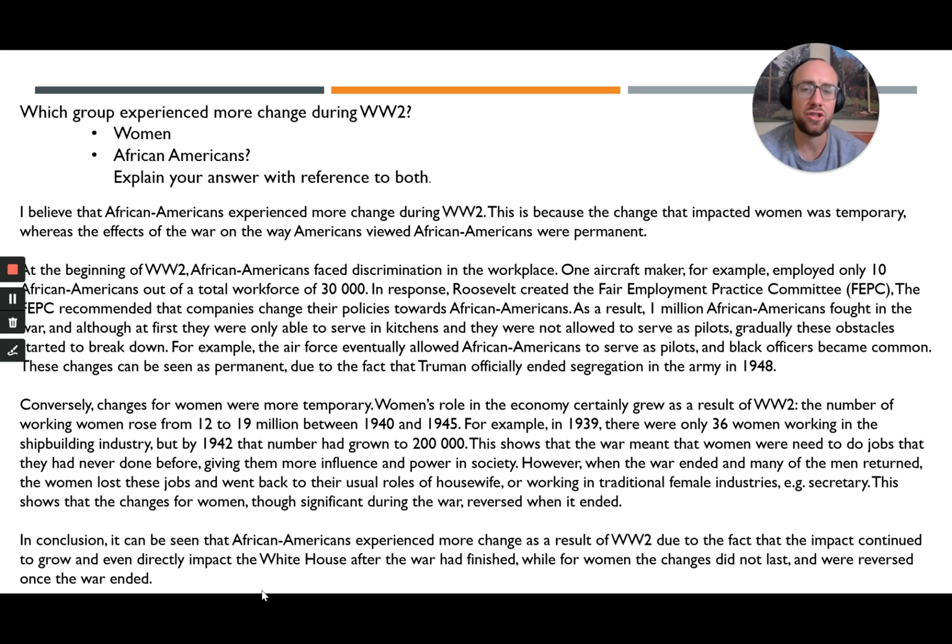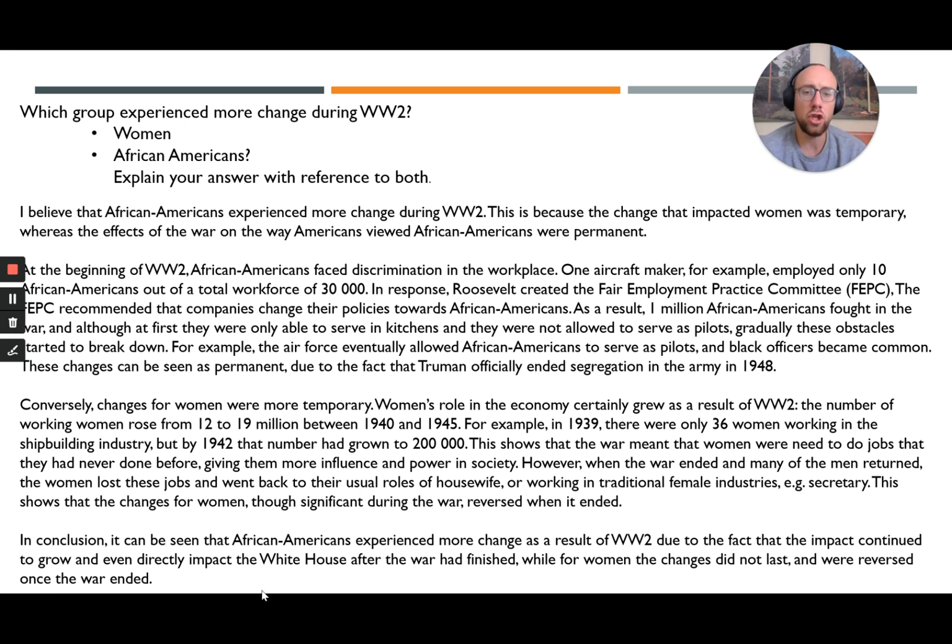One mistake that students often make is that they do not bring in that detail. Instead of giving a statistic, a student might say at the beginning of the war, there were very few women in work, but by the end of the war, there were millions of women in work. Now, that is true, but you will get far less credit for it because you are not supporting it with a specific and precise statistic.